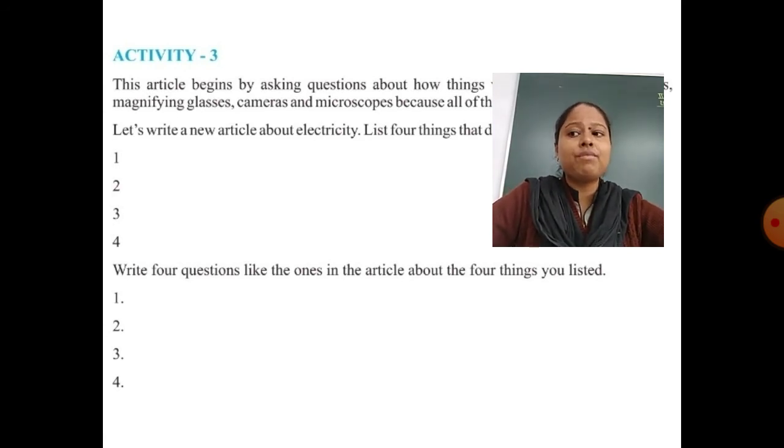And the fourth gadget we have written is the washing machine. So the fourth question we can write here is, how does a washing machine operate? Washing machine you have seen. There is a big tub and there is a wash cycle. The large tub moves the clothes inside, powered by electricity, and spins the clothes at high speed, throwing the water out through the holes. So this way the washing machine works.